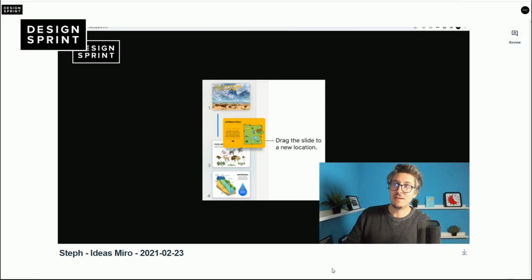One, let's assume that your whole workshop is a slide deck. So here you could be voting on this one. And for some reason, you want to change the flow of your sprint. Maybe not a design sprint, but your workshop. You can just take that slide and drag and drop it and put it later in the flow.